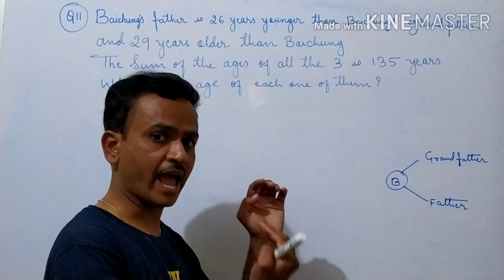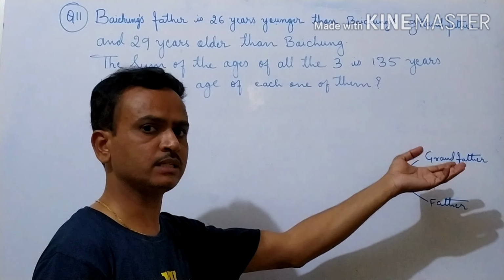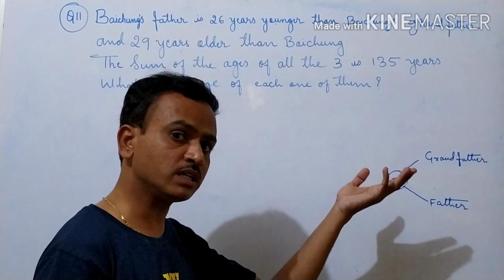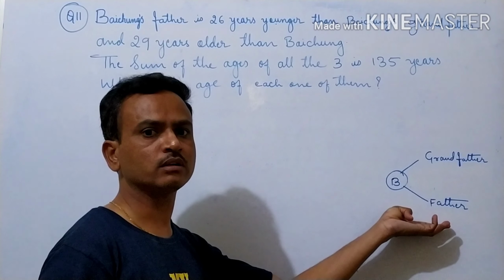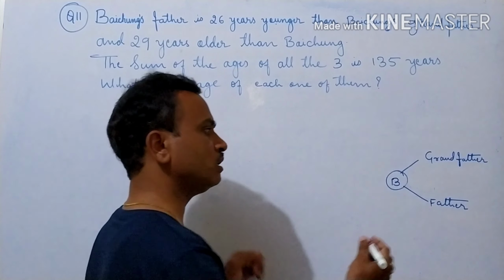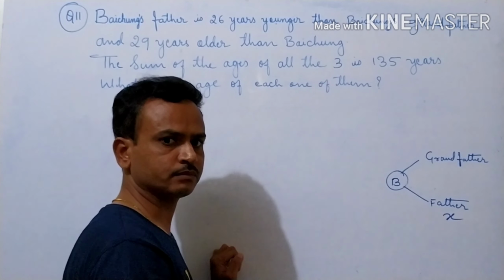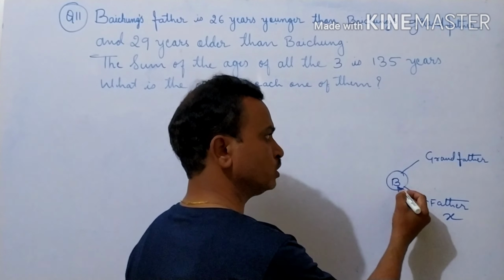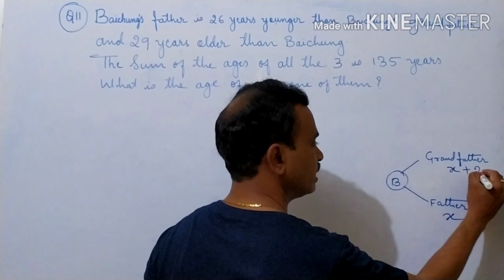26 years younger than his grandfather. That means his grandfather is 26 years elder than his father. So here his father is, what we should take here? X. Okay. Baichung's grandfather is X plus 26.